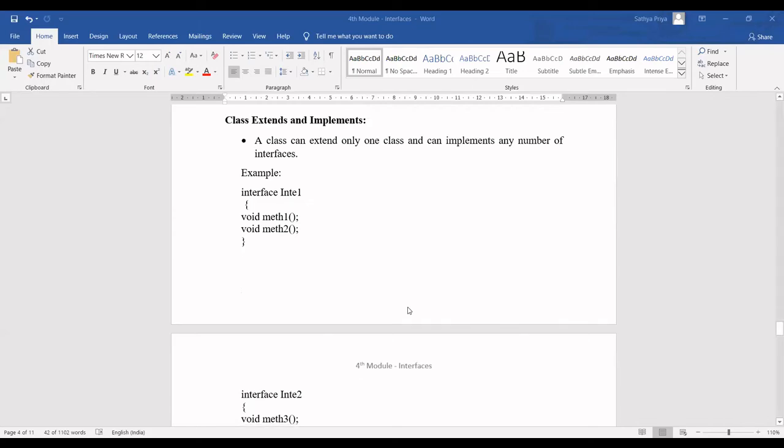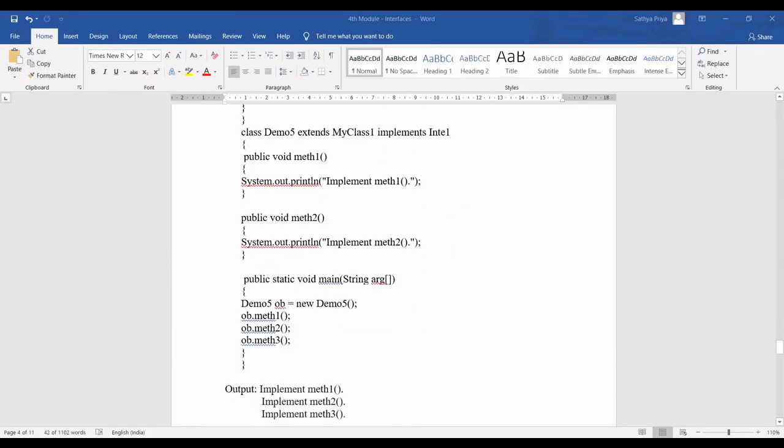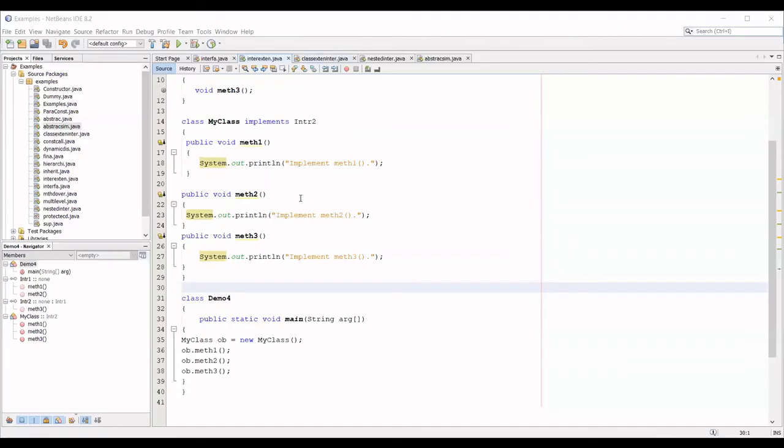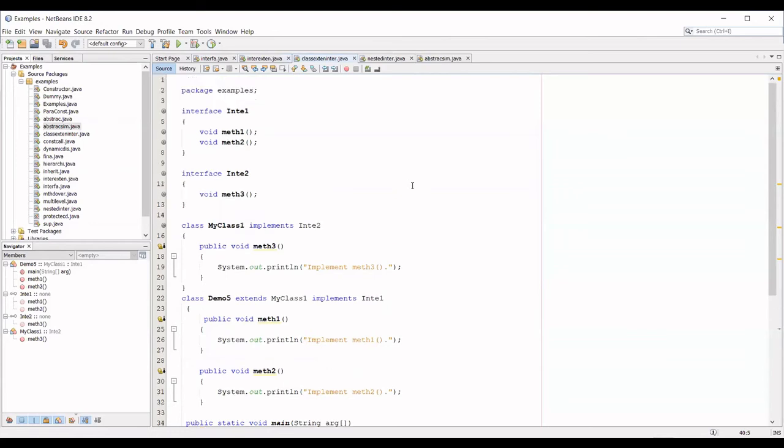Yes, ma'am. So the next concept is a class extends and implements. It means I'm going to have a class which is going to extend one class and implement another interface. So, for example, how many interfaces are there? Two interfaces are there, interface 1 and interface 2.